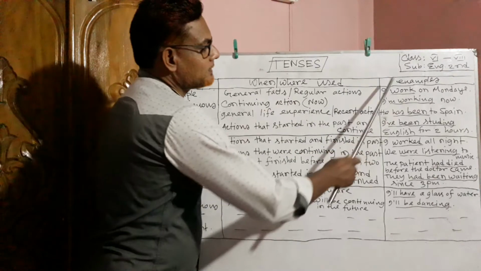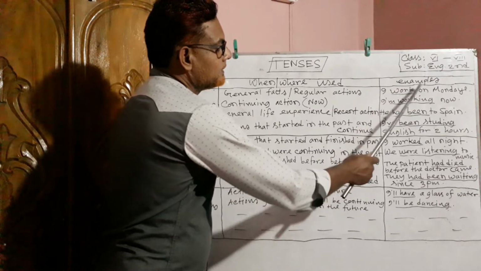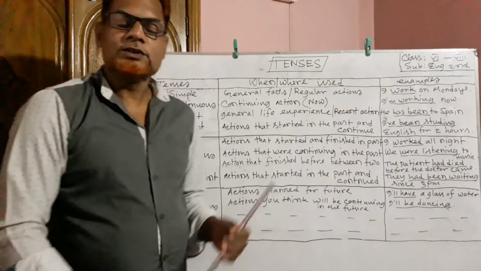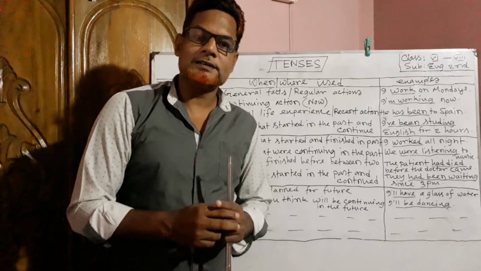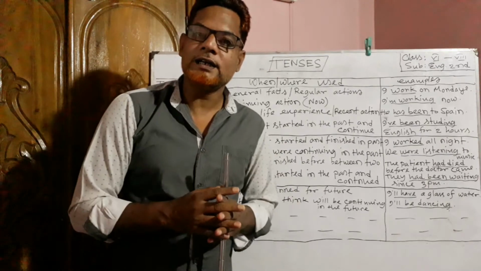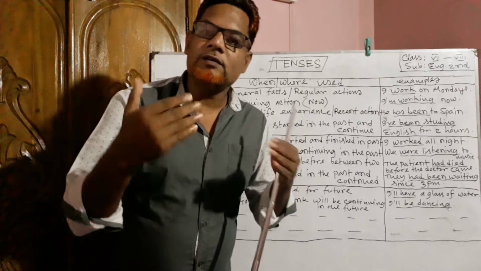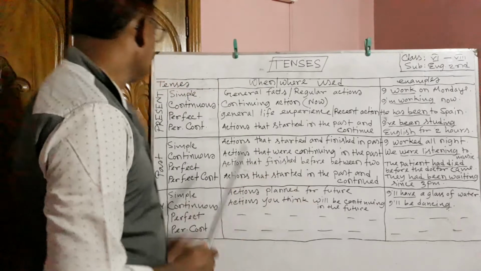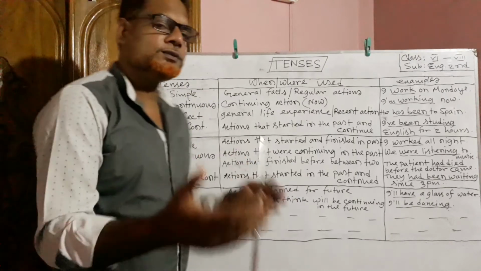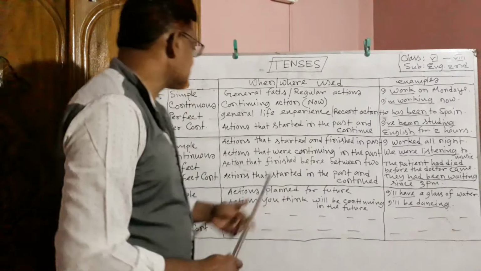And look at the structure of the sentence. Here the verb is work and work is in present form. So you have to remember that in present simple tense you have to write the present form of the main verb. Look at the next tense, present continuous. When can you use the structure of present continuous tense?